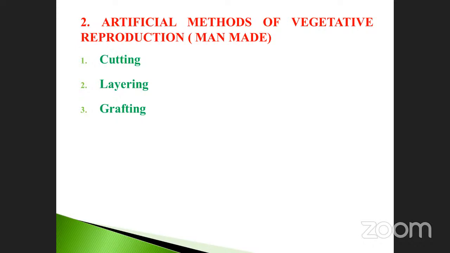These are the three methodologies used for vegetative propagation of plants.